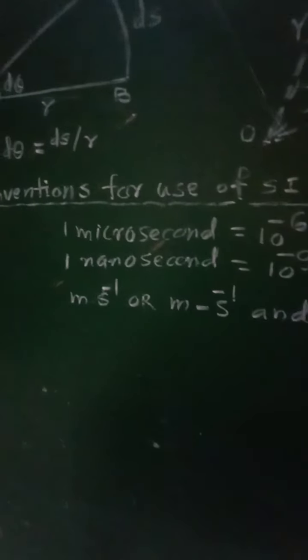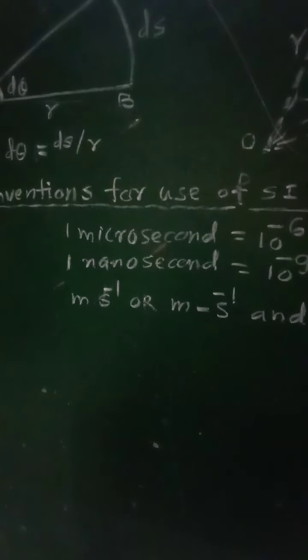Now let us go to the next point, the conditions for use of SI units. That means some of the rules we will have to follow while using the SI units. While writing the SI units, the first rule is that the unit of every physical quantity should be represented by its symbol.